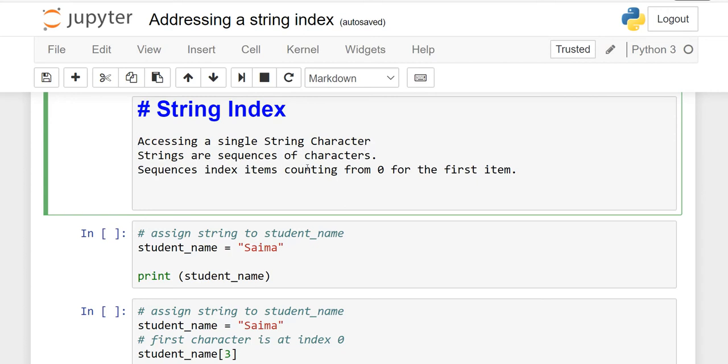Strings are sequences of characters, and sequences index items counting from 0 for the first item, and this is one of the most important lines of this lesson. I will try my best to make this course as easy as possible, but I need your attention because after this course we will start programming and it will help you a lot.